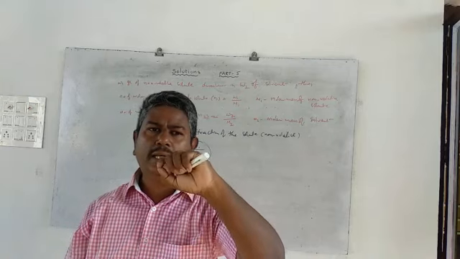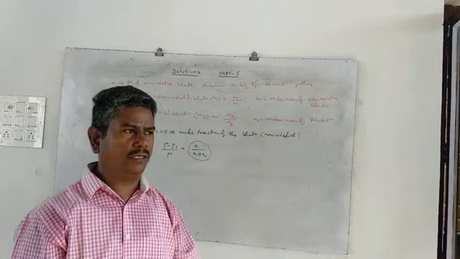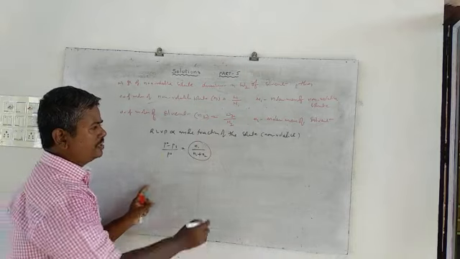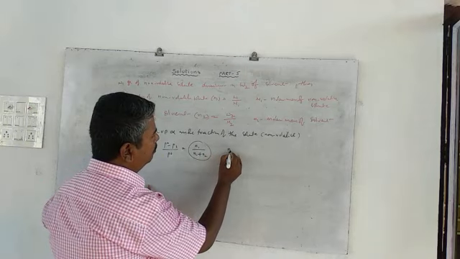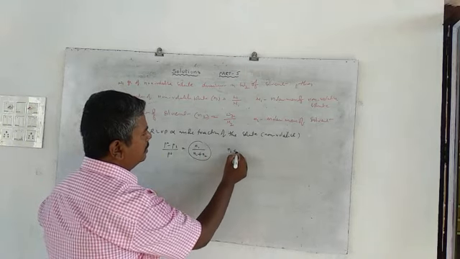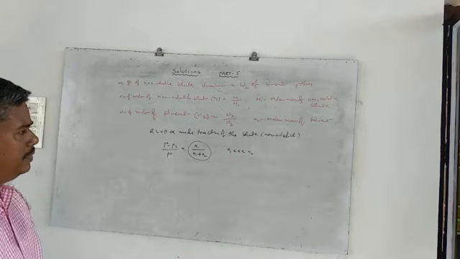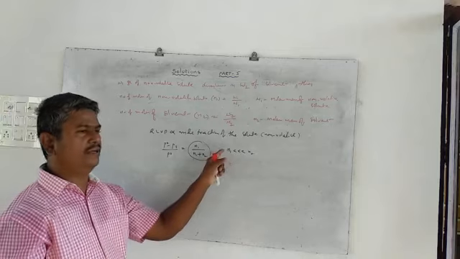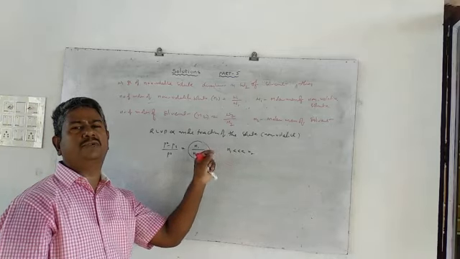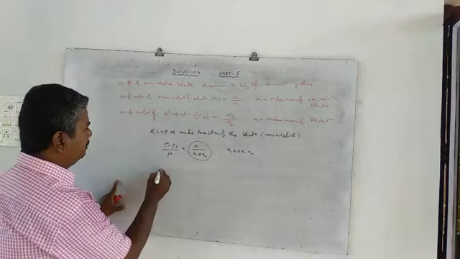Here, this colligative property is applicable for only dilute solutions. In the case of dilute solutions, what happens? The number of moles N1 is very much less than N2. Then almost the number of moles of solute is negligible. So then what happens?